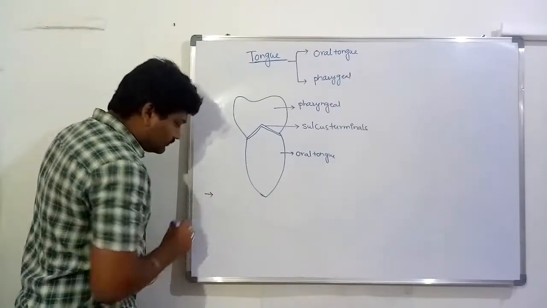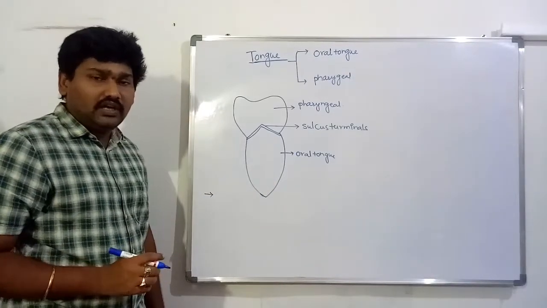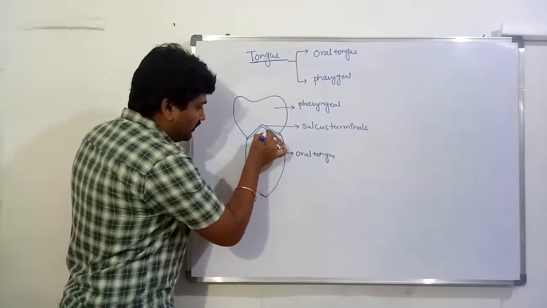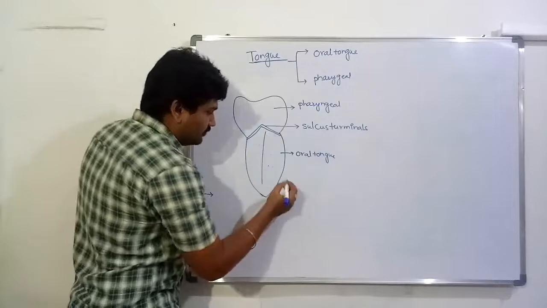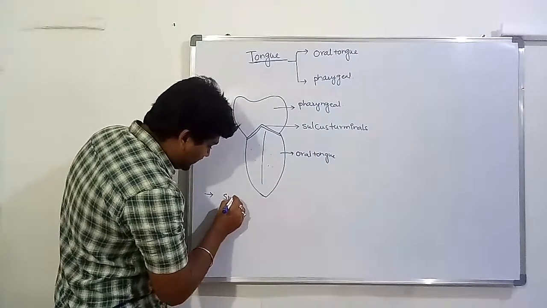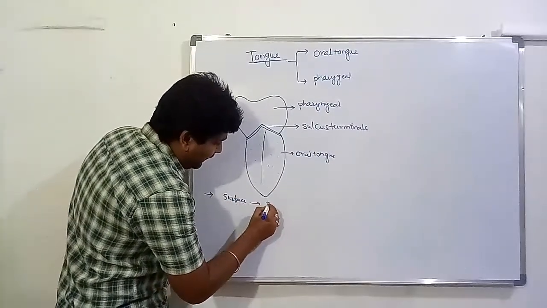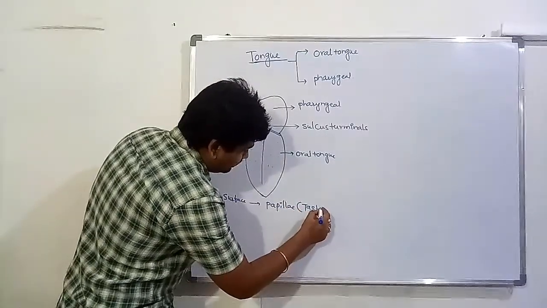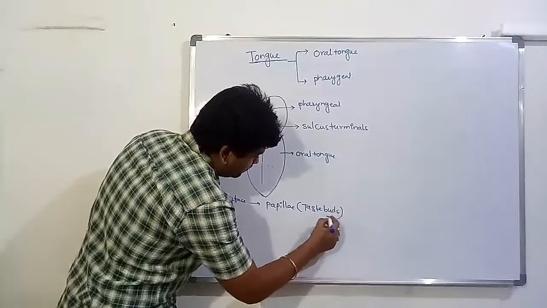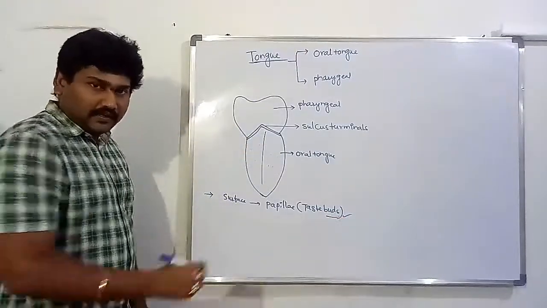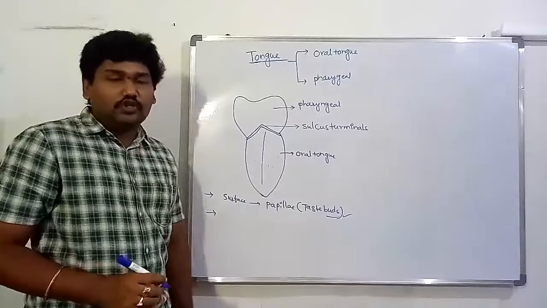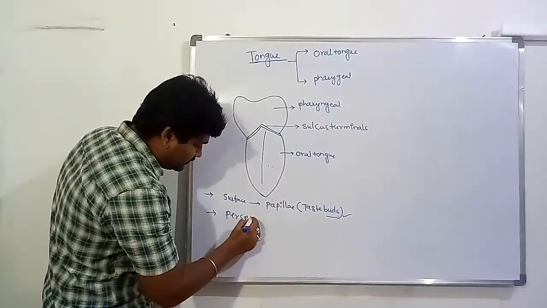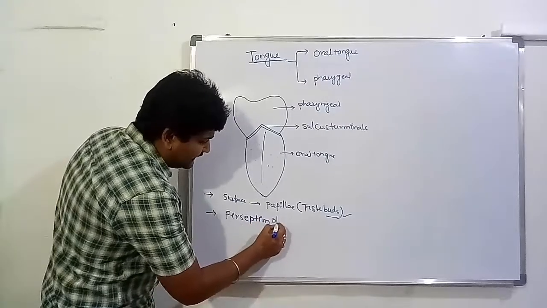On the surface of the tongue, a huge number of papillae are present. The papillae are called taste buds. These taste buds are mainly useful for the perception of taste.